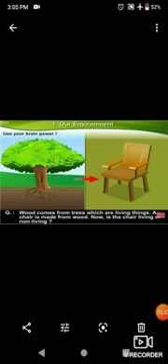Wood comes from trees, which are living things. A chair is made of wood. Now, is the chair living or non-living? A chair is a non-living thing.